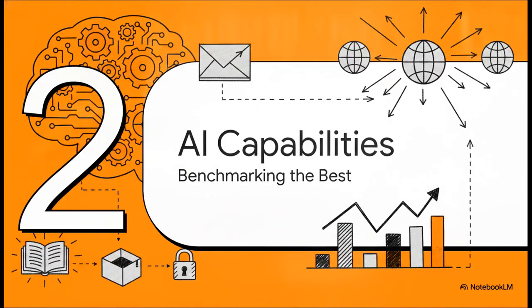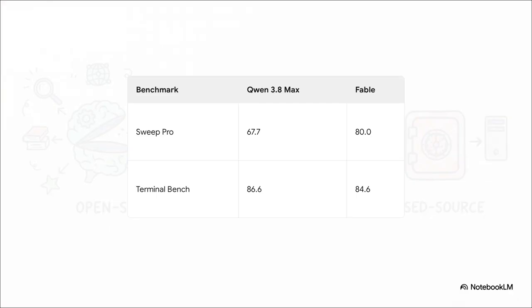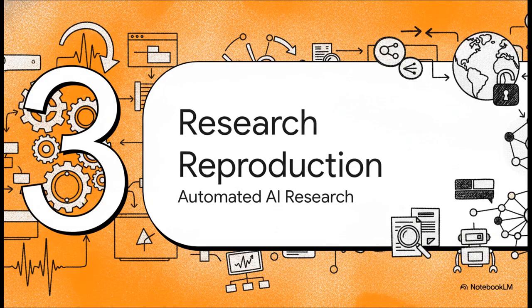Moving right along to Section 2, AI capabilities. Now, when we stack Qwen up against the very best closed-source models out of the US, a really fascinating picture starts to emerge. Sure, Qwen Suite Pro's score of 67.7 does trail Fable's leading score of 80. But look at this. It hits a wildly impressive 86.6 on the crucial terminal bench coding test. That actually beats Fable and sits just barely under GPT 5.6 Sol. And when it comes to multimodal reasoning, real-world spatial understanding, and visual perception tasks, it absolutely dominates the pack. No question.